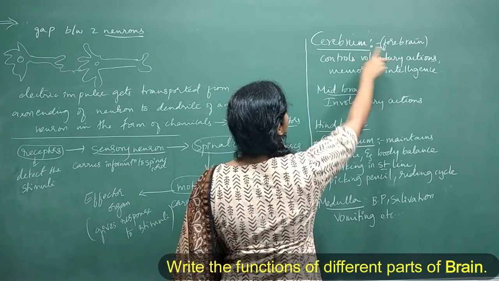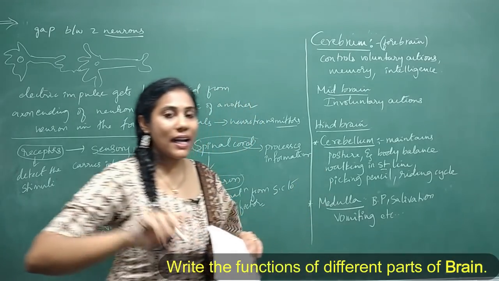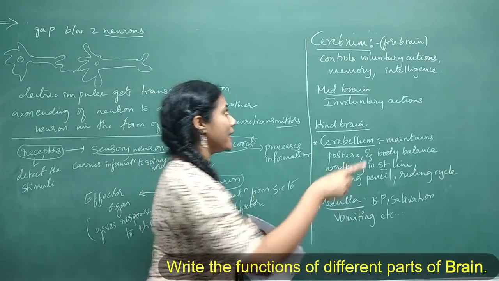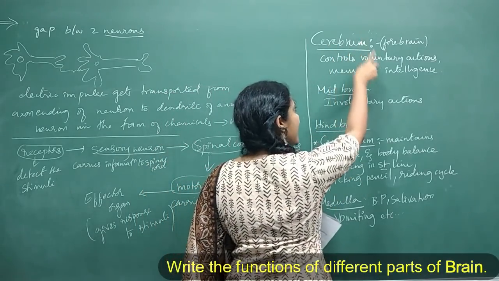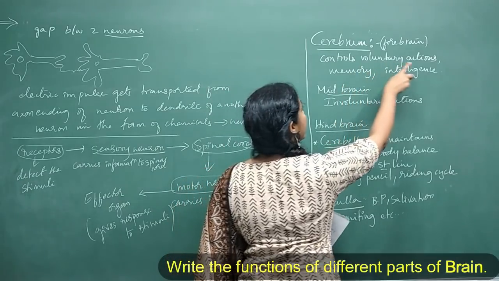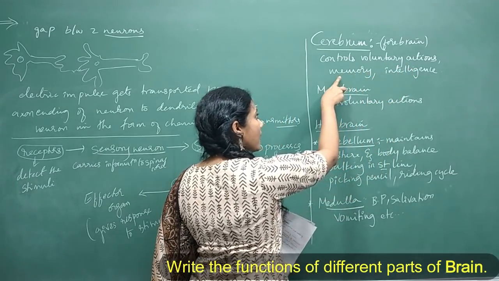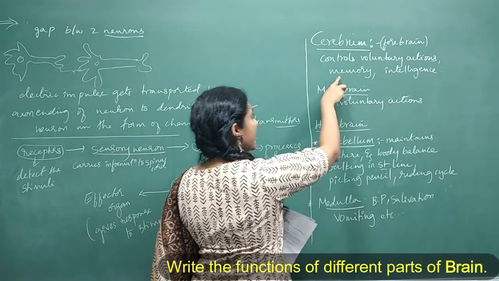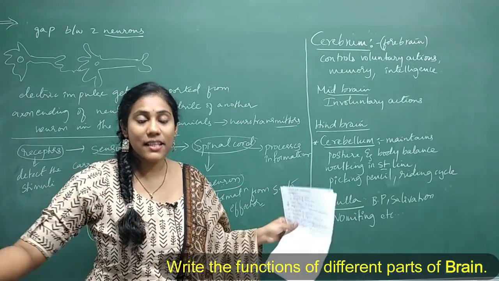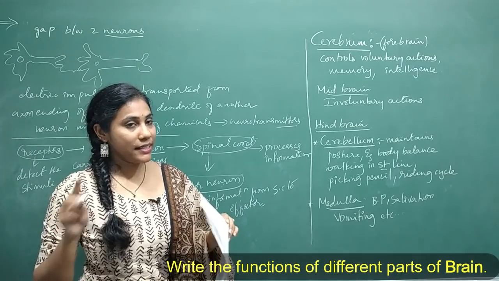See, the brain has 3 parts: forebrain, midbrain, and hindbrain. Forebrain, which is also called cerebrum. So, what is the work of cerebrum? It controls the voluntary actions, and it is a seat of intelligence, and it has a place for memory, isn't it?